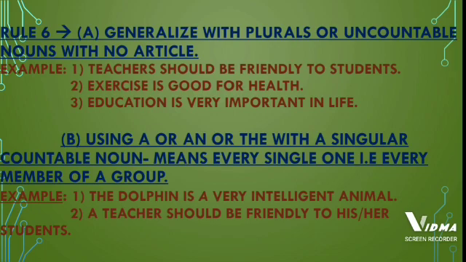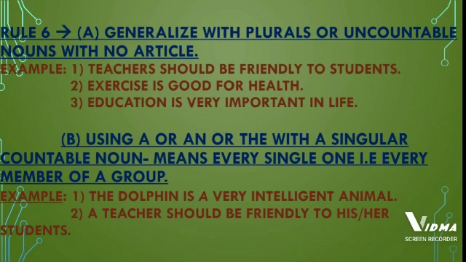So let us see the example. Example, teachers should be friendly to students. Here we can see that teachers and students are both plural. Teachers means it is not counted as one, it is counted as many. Whereas students are not counted as one, it is counted as many. So we are not talking about one teacher or one student in particular. We are saying generally that all teachers should be friendly to students.